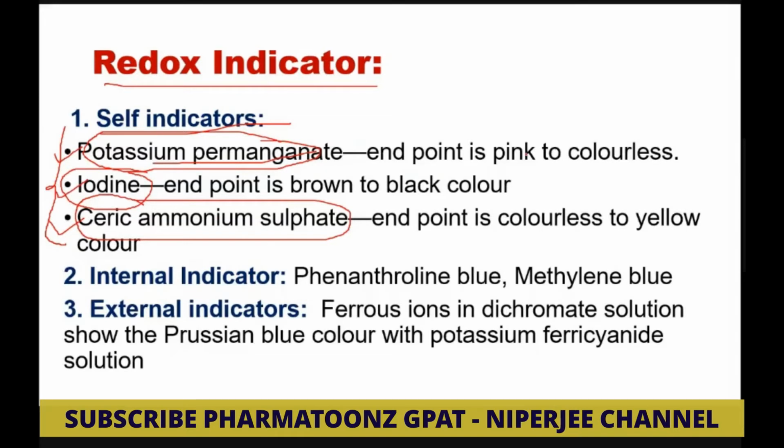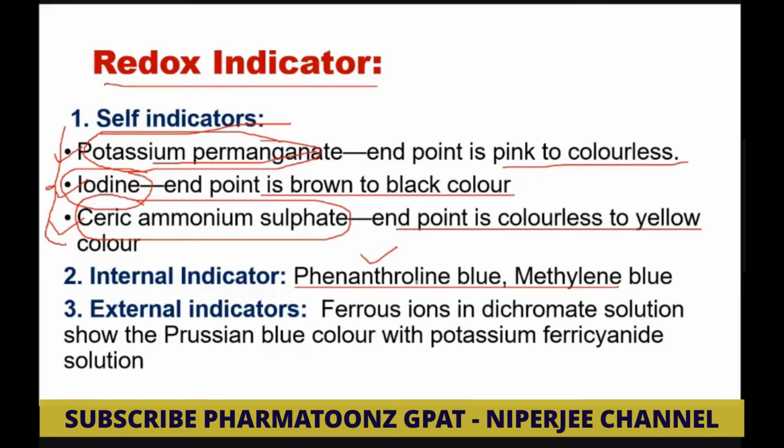In KMnO4, the endpoint is pink to colorless. In iodine, the endpoint is brownish to black color. And in ferric ammonium sulfate, the end color is colorless to yellow. Internal indicator means whatever we use in the conical flask before titration, which is called an internal indicator.